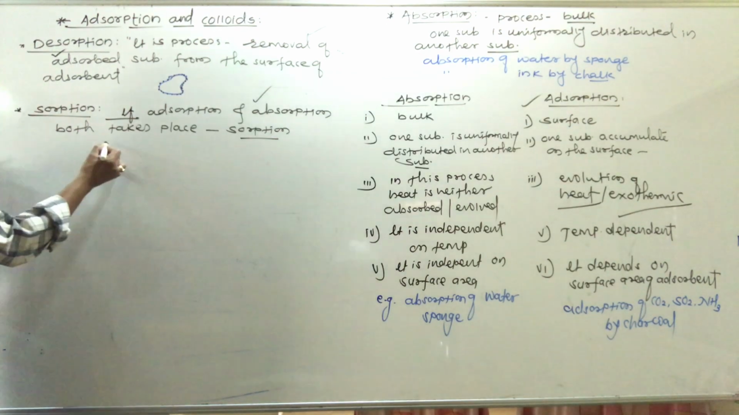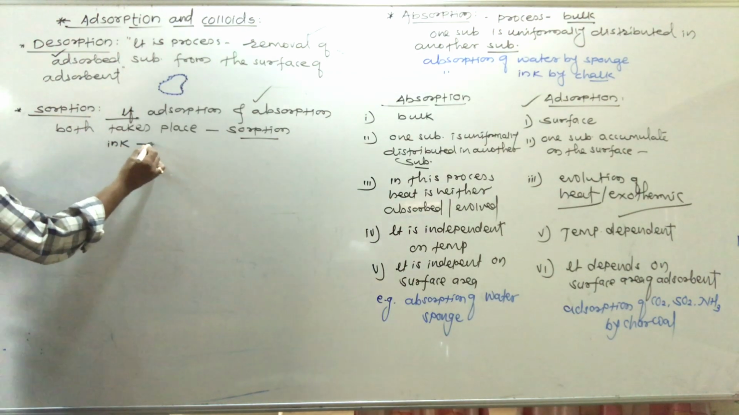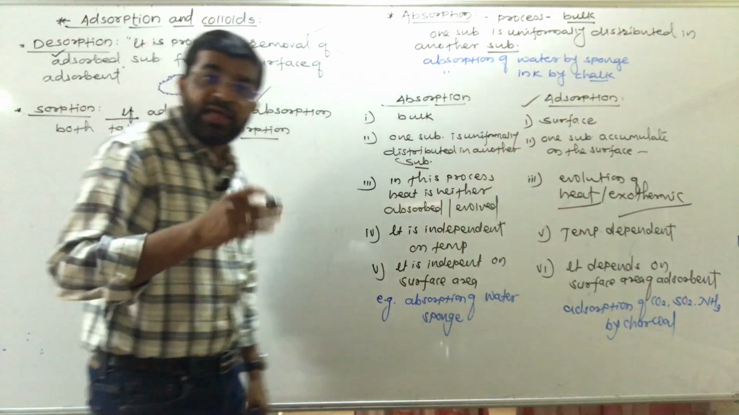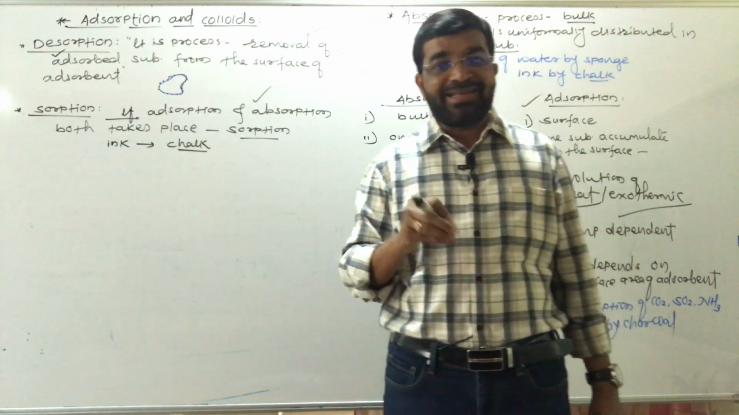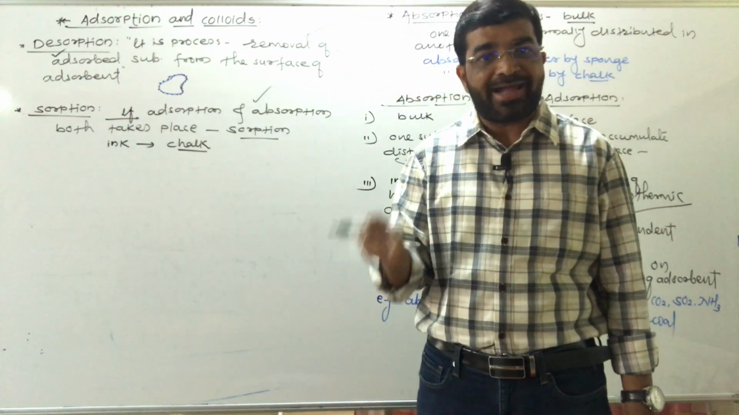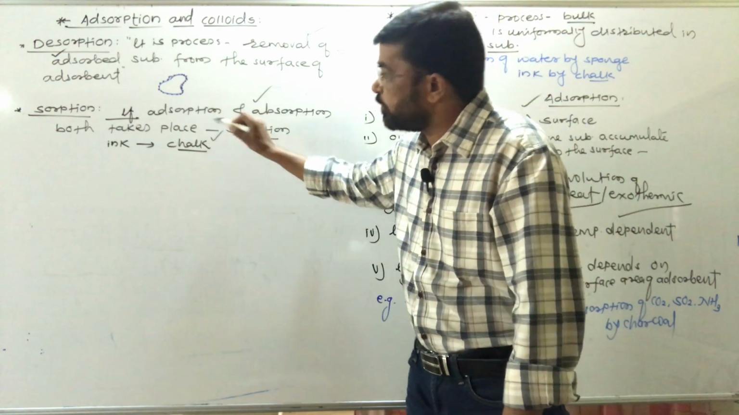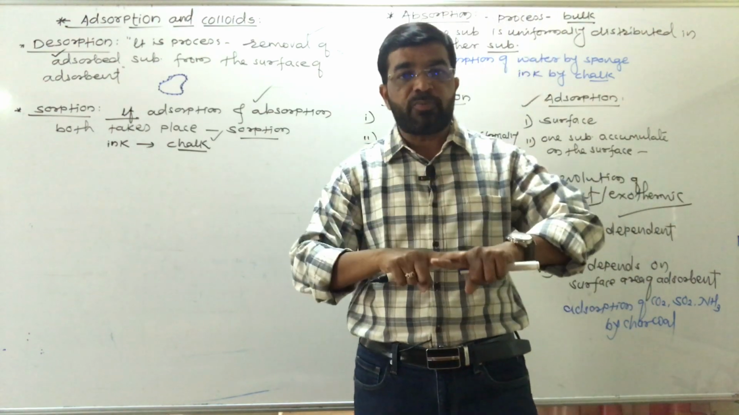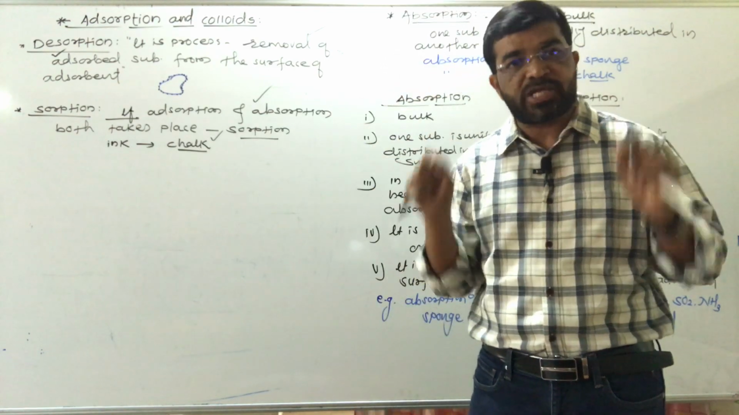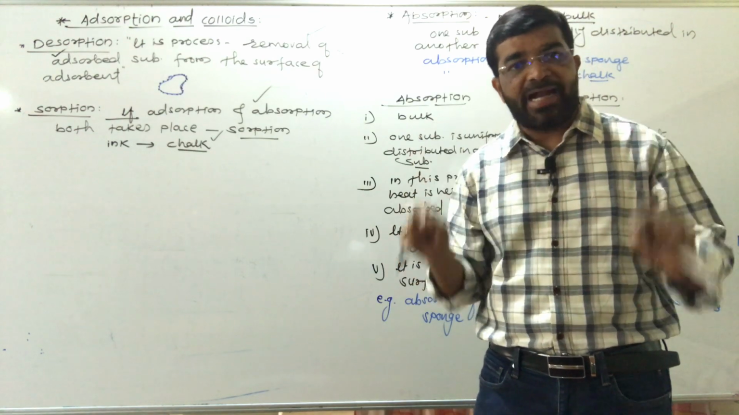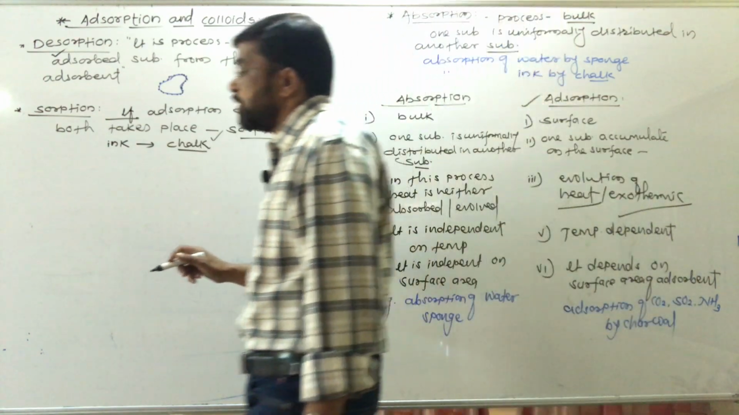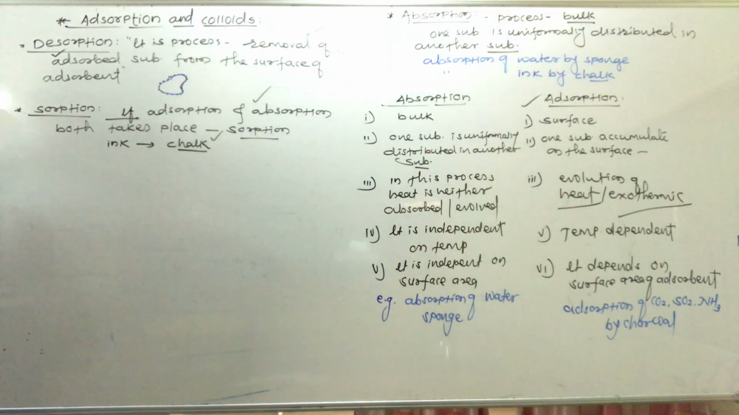For example, when ink is added on a chalk piece, what happens? Ink particles get adsorbed on the surface of chalk, as well as the eluent or solvent present in that ink also goes inside. So in this process, adsorption and absorption both take place simultaneously, so that is nothing but sorption. So this is about desorption and sorption.